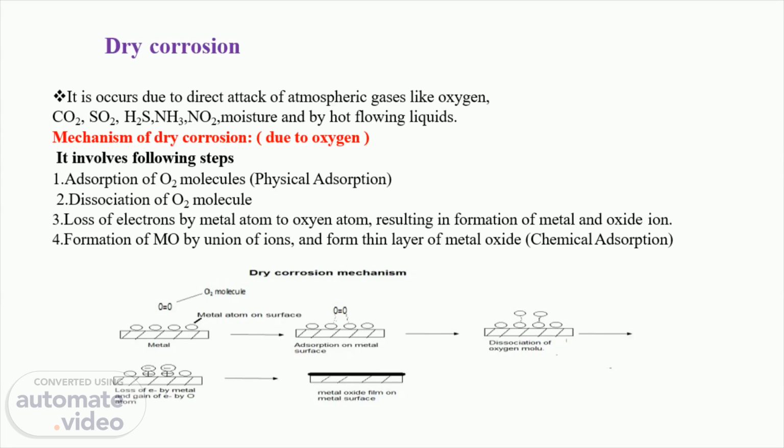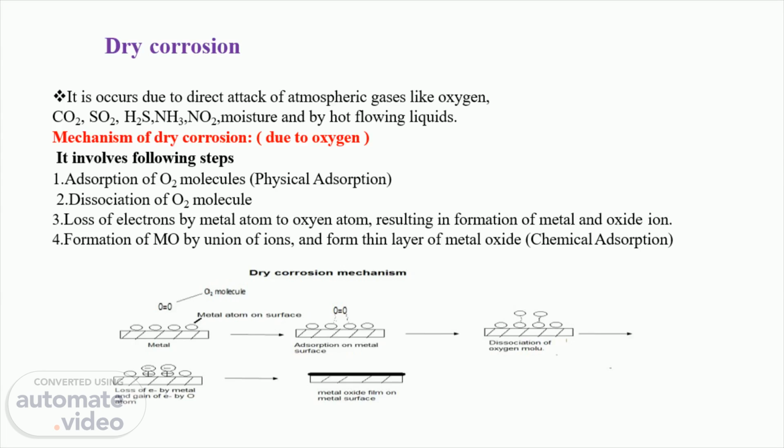After that, there is a loss of electron by the metal and a gain of electron by the oxygen, resulting in metal and oxide ion formation. And finally, by the union of ions, there is a formation of the metal oxide film on the metallic surface. So this is the mechanism of dry corrosion due to oxygen.